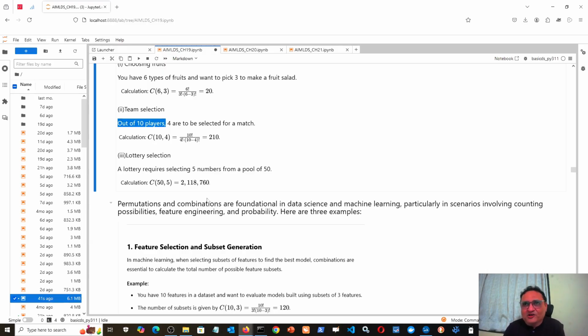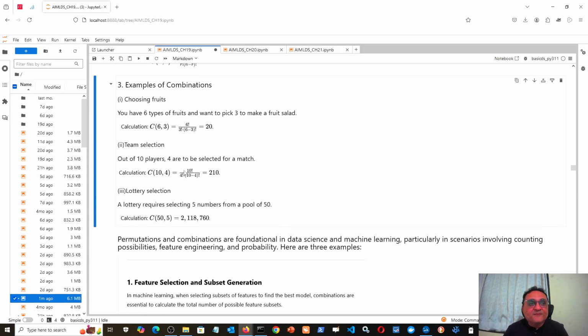They have been playing for India for maybe the last 5 years, and they have an excellent average as a batter, or an excellent bowling record, or an excellent catching record as a wicket keeper, stumping and so on. In short, they have impressive statistics. So 7 spots are already taken by them. Now 4 spots are remaining, for which you have, suppose, around 10 candidates. Then how many different ways can you select 4 candidates out of a pool of 10? 210 ways. So 210 different combinations can be made.